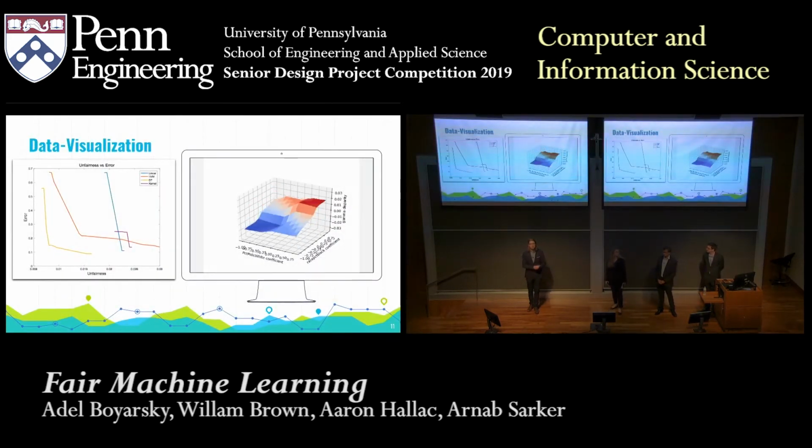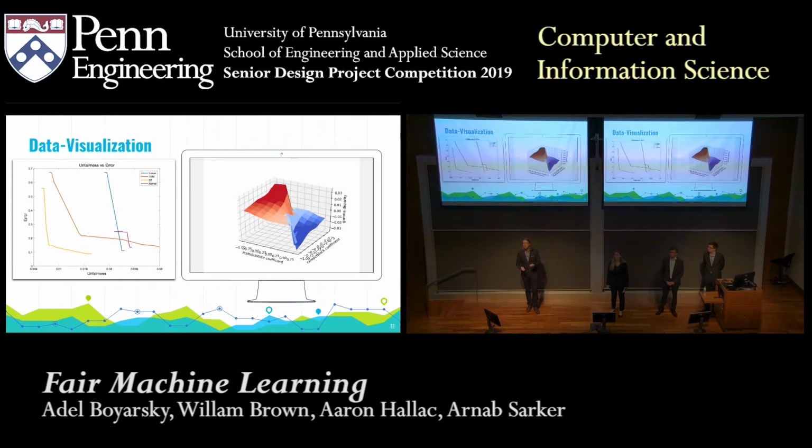And these are some visualizations of what's going on here. So on the left, this is what we call a Pareto curve. And so what this means is that there is an inherent trade-off between fairness and accuracy, as Arnav mentioned. As you vary a parameter specifying how much unfairness you're willing to tolerate, you end up getting a higher error as a result because you're further constraining what your model is able to do. But we think that there's not necessarily one correct use case for many scenarios.